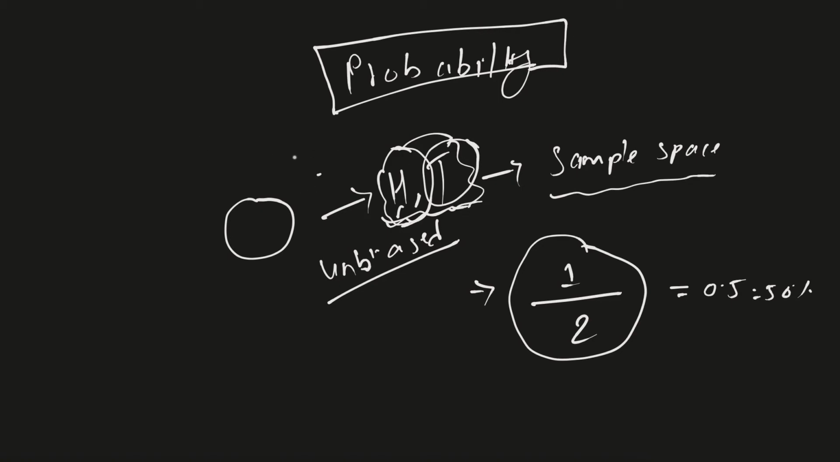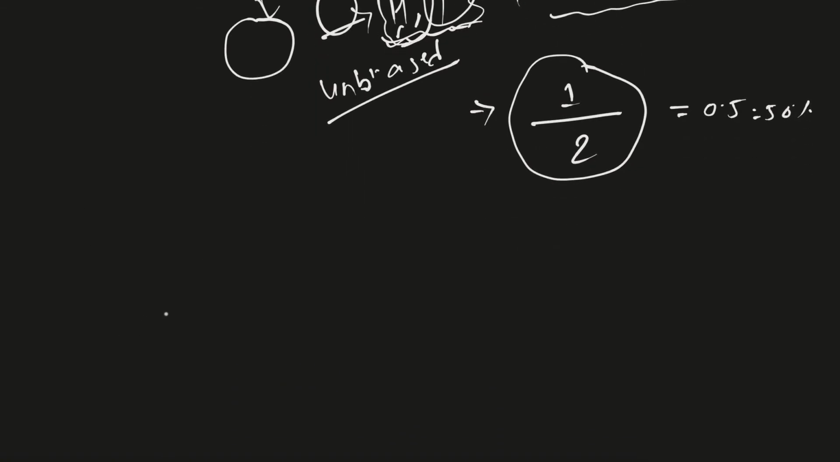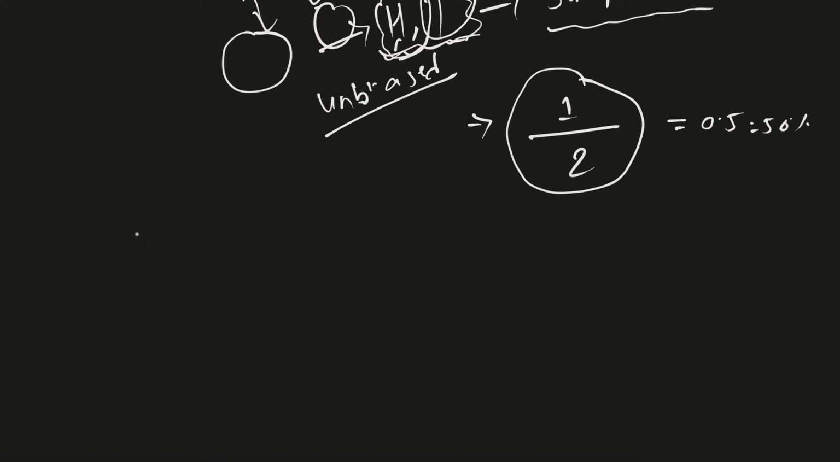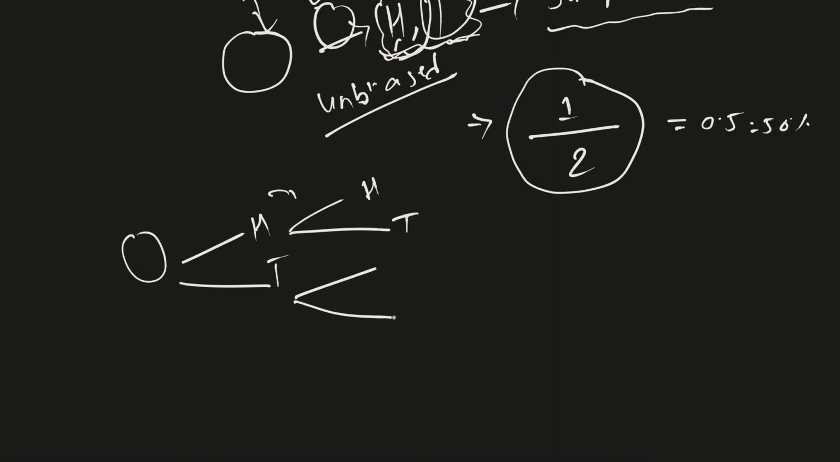But let's say we're gonna flip it twice. Flip it once, flip it again. Now, what is the chance? If I ask you, what's the chance that we get both head? Well, let's find out. So we have a coin. When you flip it, either I'm gonna get head or tail. When I flip the coin again, either I'm gonna get head or tail, and the same thing.